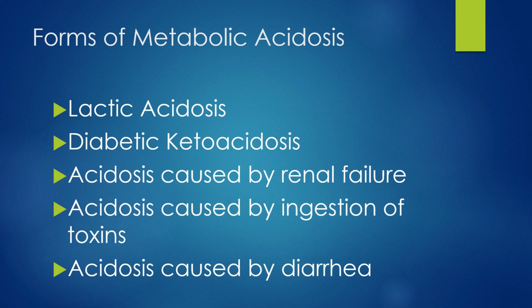So next I'm going to talk about the forms of metabolic acidosis. The most common forms are lactic acidosis, diabetic ketoacidosis, acidosis caused by renal failure, acidosis caused by ingestion of toxins, and acidosis caused by diarrhea. Now we'll talk about a couple of these: lactic acidosis and diabetic ketoacidosis. Lactic acidosis is caused by the release of hydrogen ions in the body, which turns into lactate, creating systemic acidosis. And diabetic ketoacidosis is commonly seen in people who are diabetics and alcoholics. It causes a decrease in the body's pH when glucose utilization is impaired, resulting in fatty acids being metabolized, which produces ketones that release hydrogen ions, which in turn drops the body's pH level.